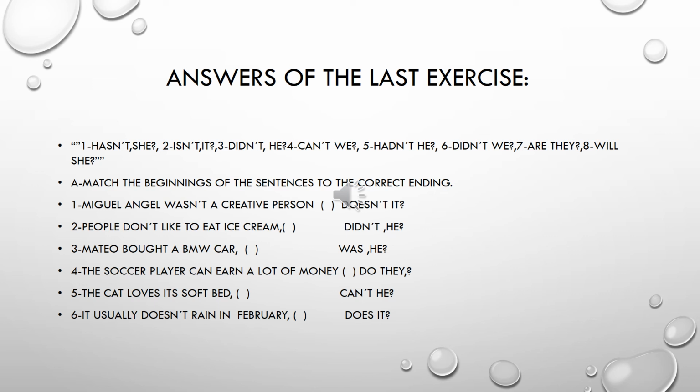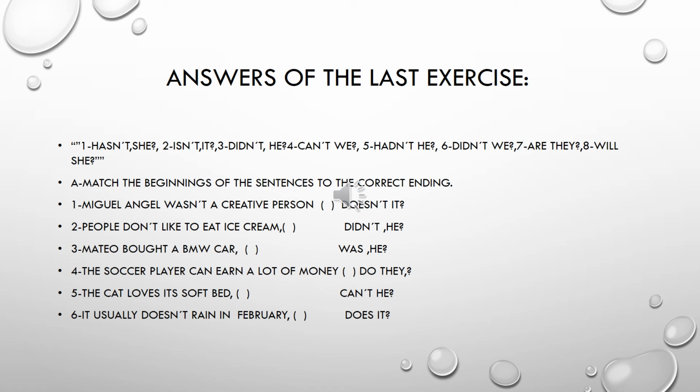Number 3. Mateo bought a BMW car. Bought is the verb in simple past. So the auxiliary for the simple past is did. Mateo bought a BMW car is affirmative. So the negative of did is didn't he. Mateo bought a BMW car, didn't he?